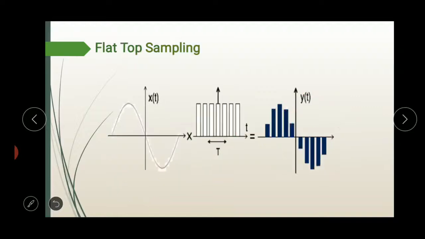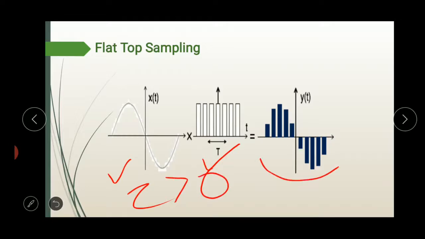Next is flat top sampling. In flat top sampling also, the modulating signal is multiplied with the pulse train having pulse width tau greater than 0. At the output we get the sampled signal having a flat top. Because of that, this type of sampling is known as flat top sampling.